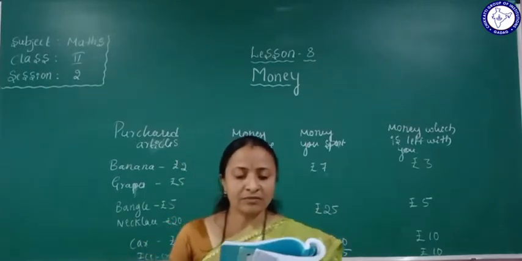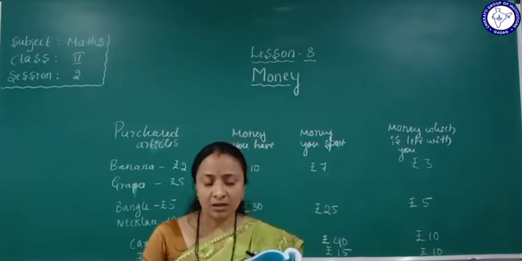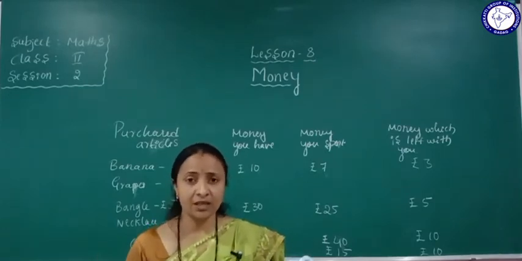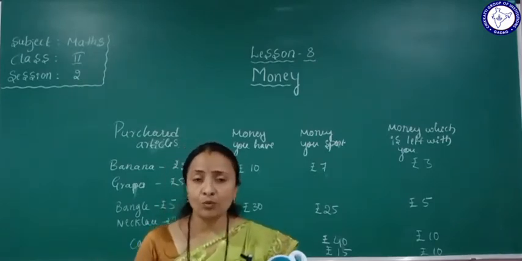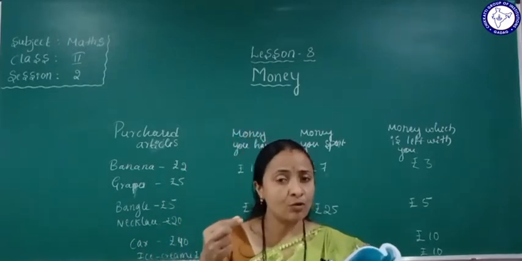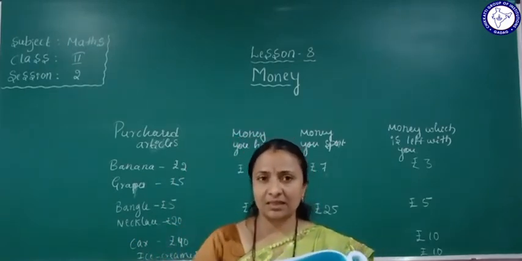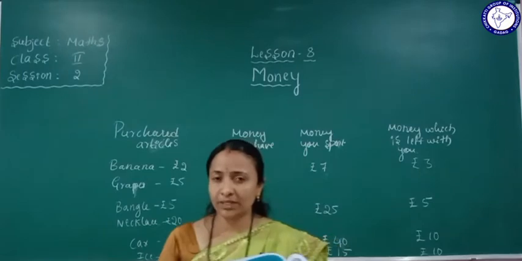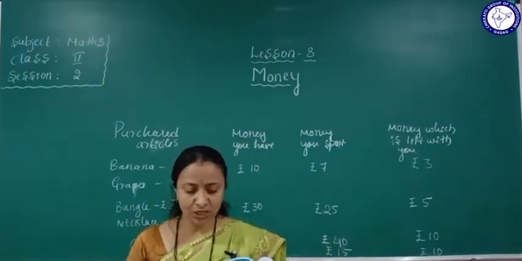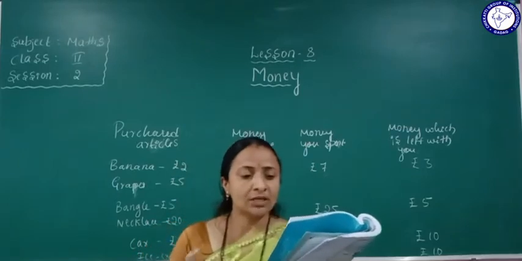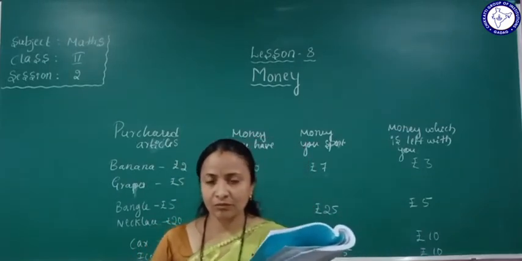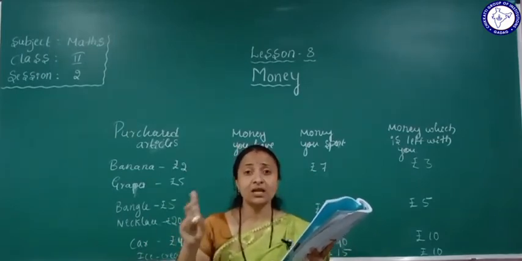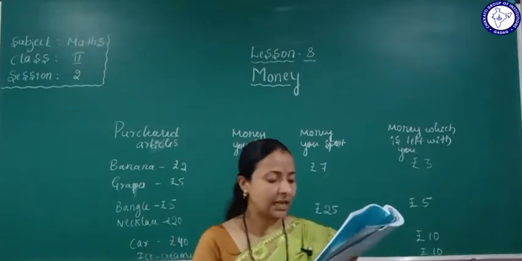Then all the students sit in the class. All the students do different activities, and you bring different items from home. We give price tags to each item and sell them. Okay, here see, the buyers, how much amount do they have in total? They have 30 rupees. So each of them buys two items. One person buys two items, but how much amount does he have? 30 rupees he has.